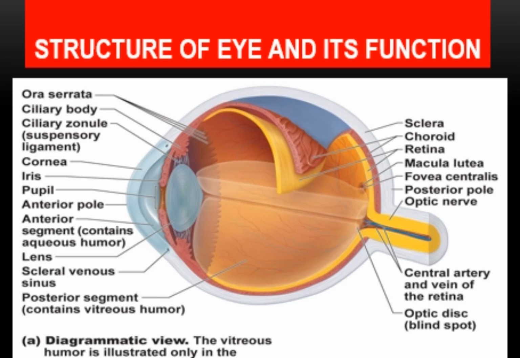This is the structure of the eye. You can see that the lens is attached here, and this is the pupil. You can observe the cornea, and these are the ciliary body or suspensory ligaments, which are responsible for the hanging up of the lens, जिससे अगर ये कॉन्ट्रैक्ट होगी तो इसका साइज कम होगा, जिसकी वजह से pupil साइज जो है वो इंक्रीज हो जाएगा.